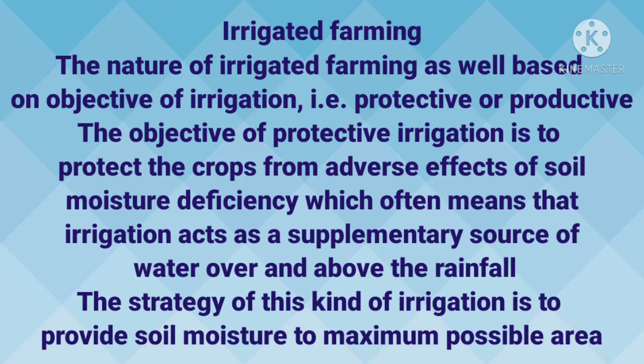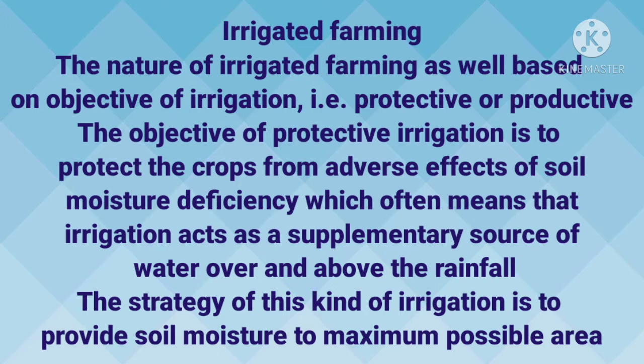Whereas the dry land is where the rainfall is less than 75 centimeter, and the crops hardly grown in that area are ragi, gram, jowar, etc. Here they practice soil moisture conservation. The main important thing in dry land is the rainwater harvesting, due to which agriculture is possible in that area, and generally it is done in the arid areas.